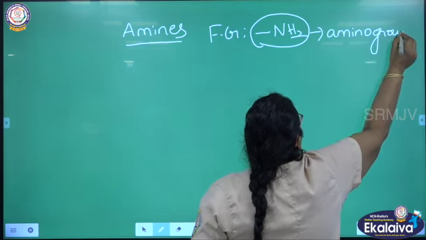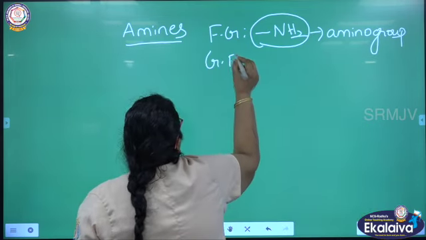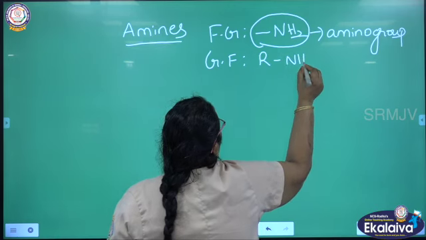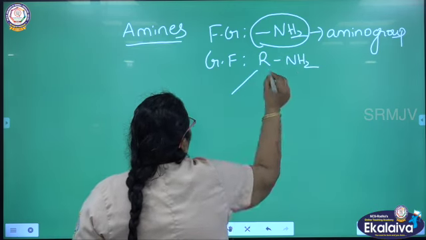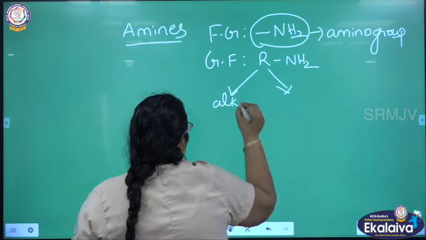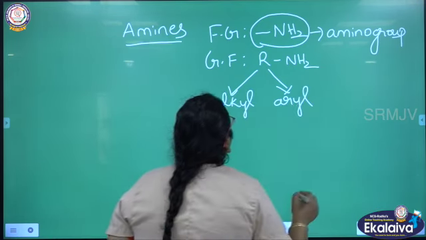Amino group, okay. What is the general formula? If you insert one R, it becomes the general formula RNH2. Again, R can be anything. It can be an alkyl or aryl group, okay.